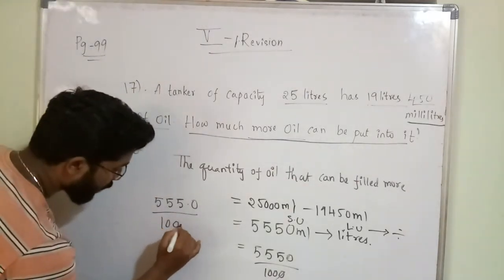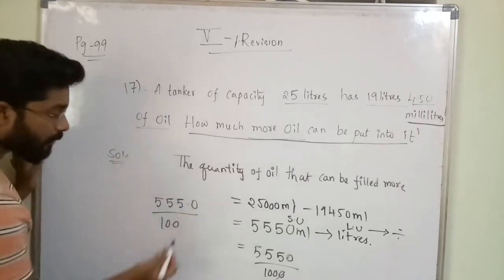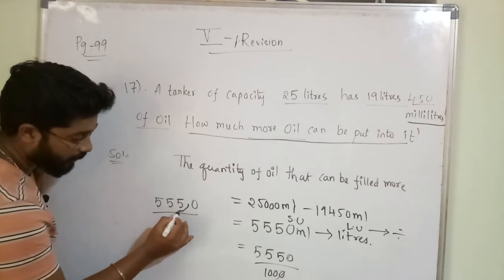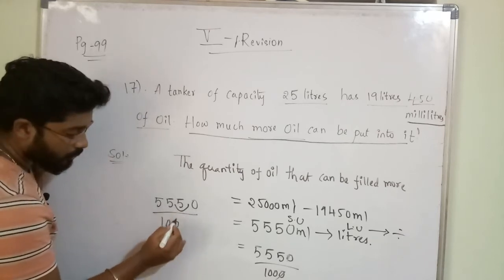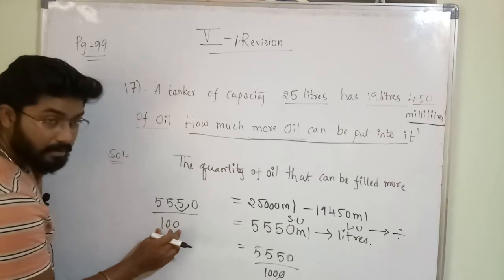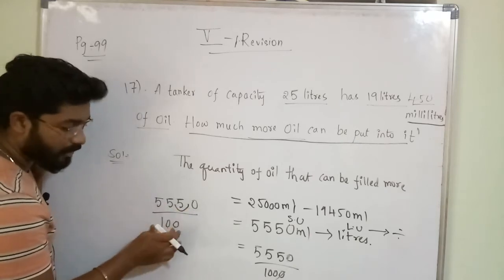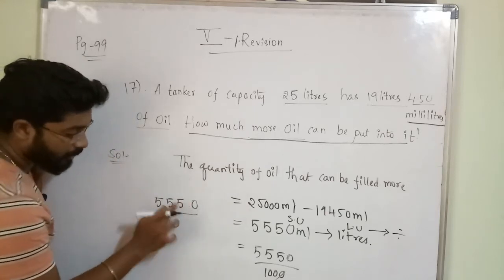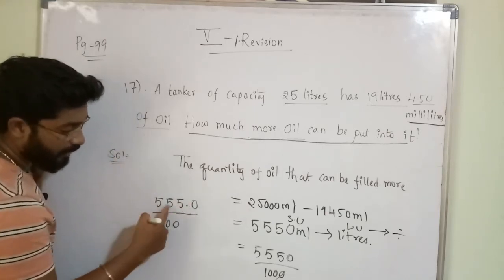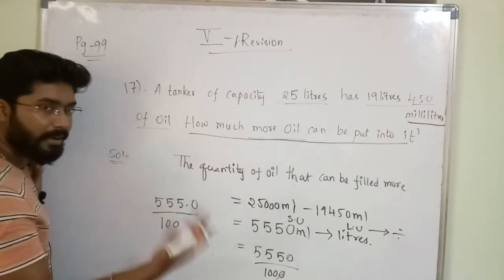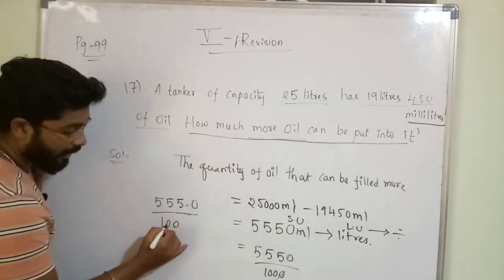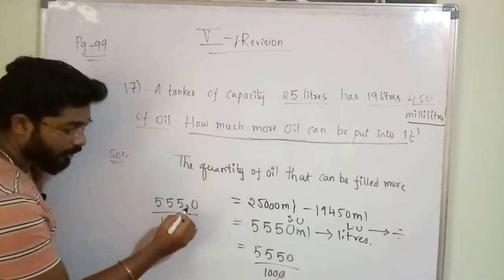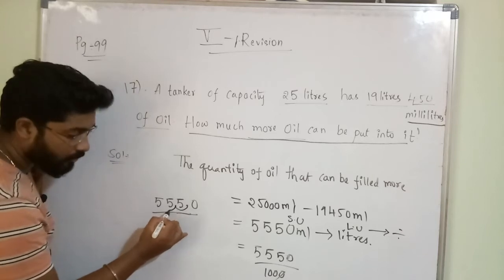So by 100 I am dividing. Here there are 2 zeros now, so you have to shift from here to here. How many zeros are there in 100? You are dividing this number by 100, no? How many zeros are there? 1, 2. 2 zeros are there. Where is the point? The point is here. 555.0 is also equal to 555 only. So you have to shift the point two digits. From here to here it is 1, here to here it is 2.